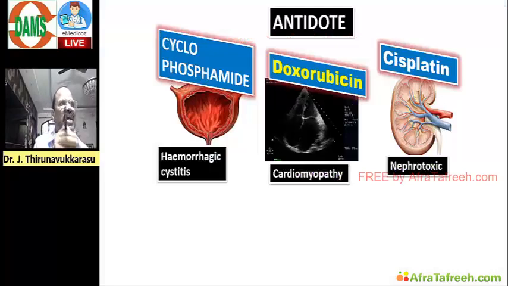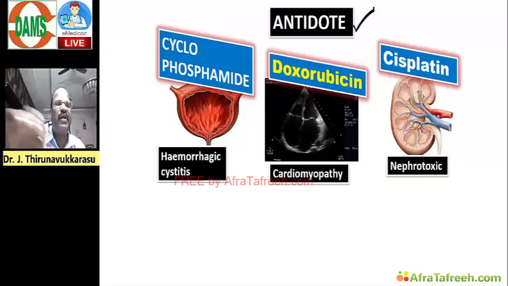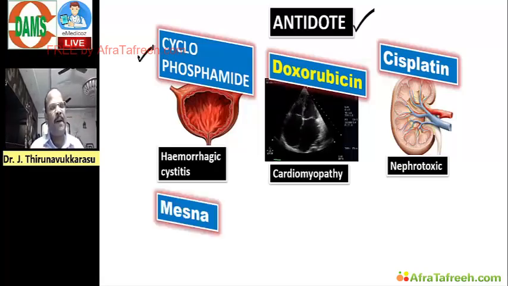And then sometimes a simple question for your luck. If you have good luck, sometimes a simple question can be asked. What is the antidote? They give some anti-cancer drug, and following that a problem develops; how to manage the anti-cancer drug toxicity and treatment. For example, cyclophosphamide causes hemorrhagic cystitis. Further, we can use one thing called mesna.